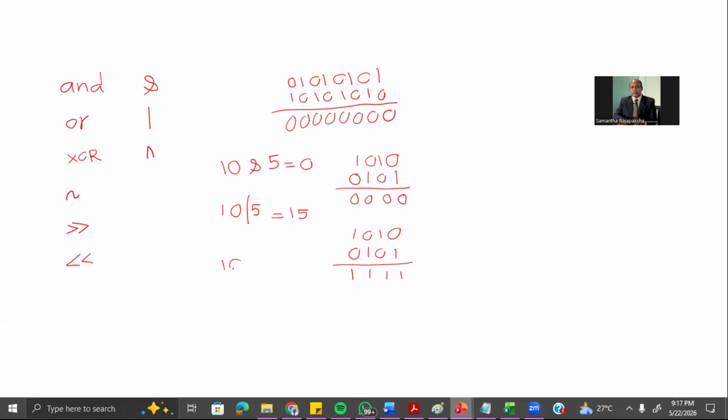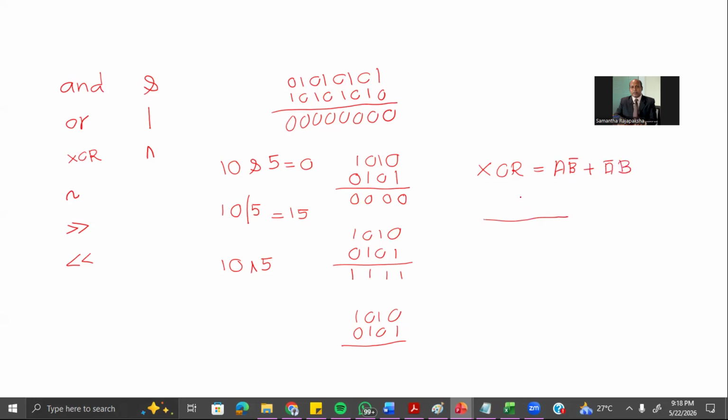Exclusive OR: if you are given 10 exclusive OR 5, with this notation, remember 10 means 1, 0, 1, 0 and 5 means 1, 0, 1, and here it's 0. Then for exclusive OR, you need to know the truth table. Remember XOR, the Boolean expression is A B bar plus A bar B.